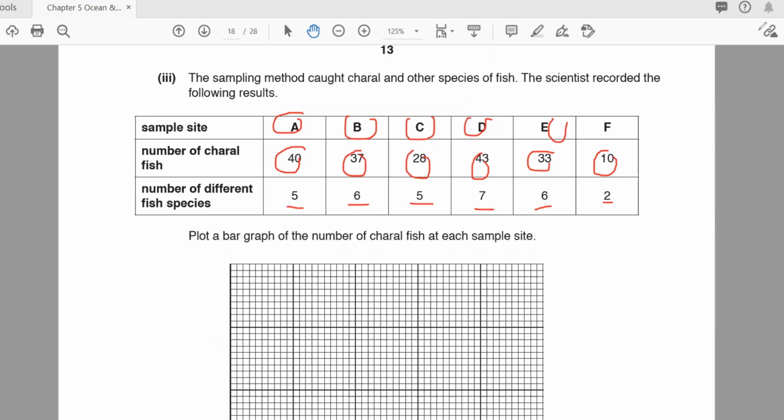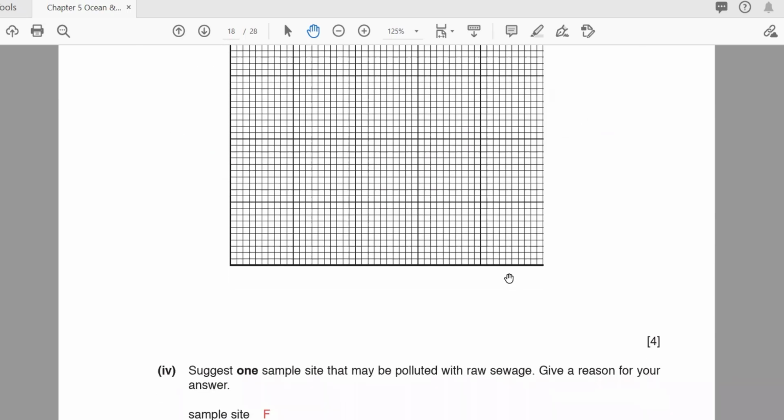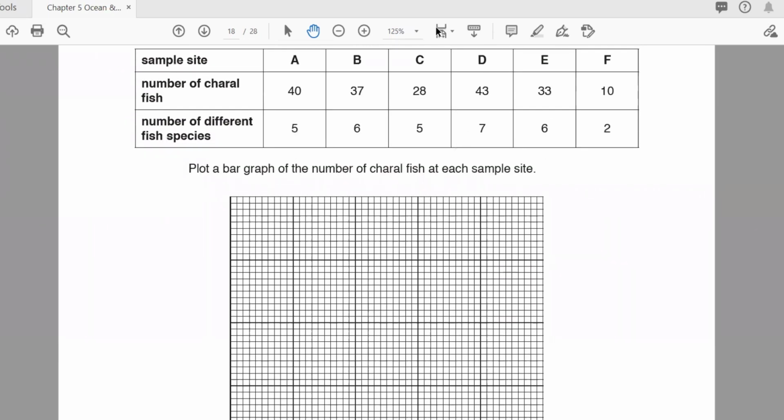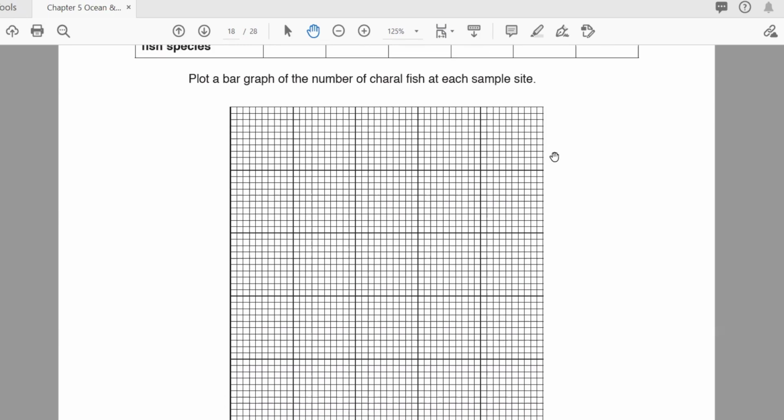Now you have to plot a graph between that. Here you can plot a graph of your fish catch at each site sampled. I will give you a hint, then you can complete. For example, here you can write A, B, C, D, E, F. These are the sites. And on this side you will write number of shellfish.